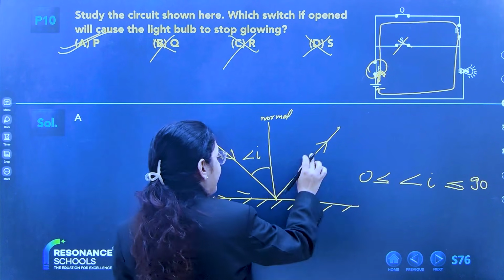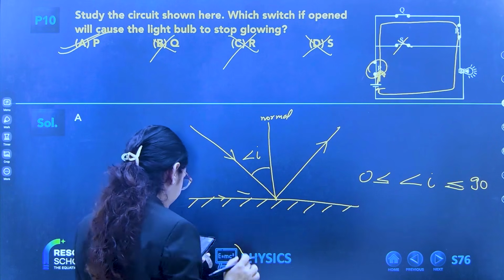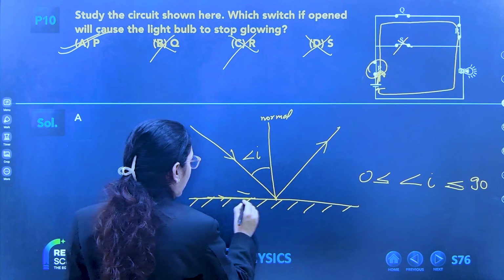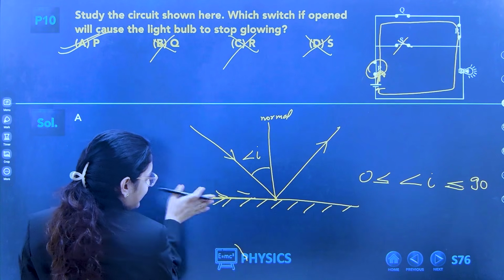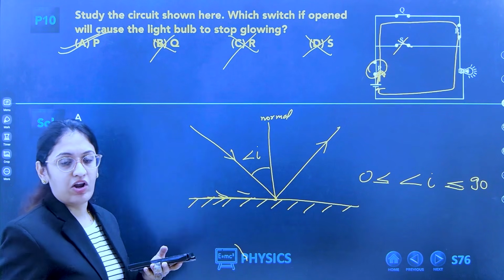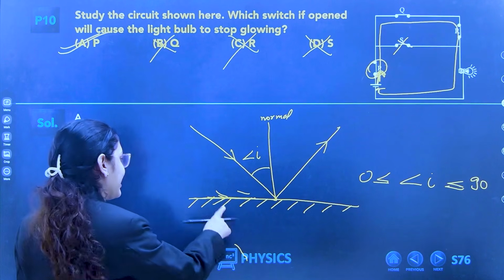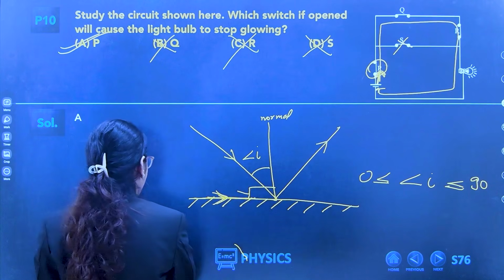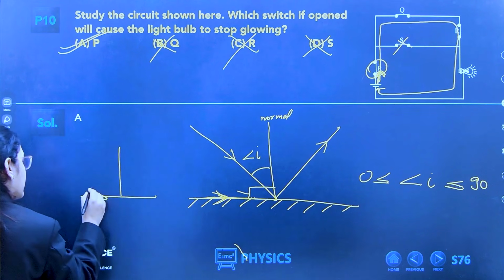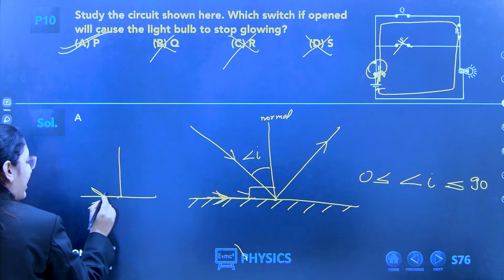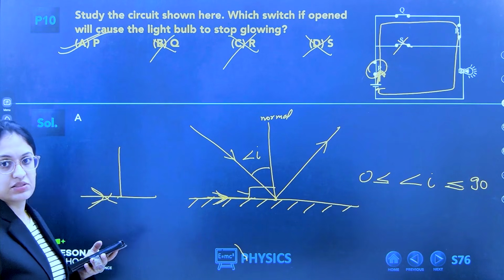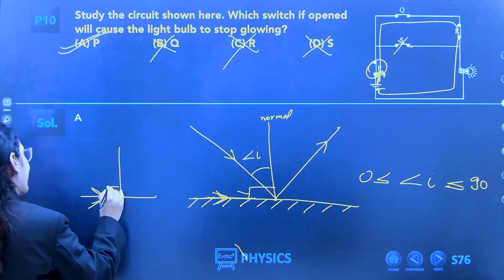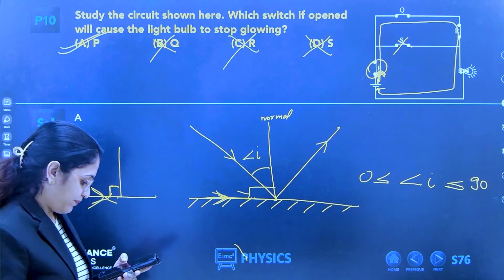Similarly, for the reflected ray, how did we get 90? If light is striking from this side along the mirror, then this angle will be 90. If light strikes like this, it will be reflected back. There is no such case, but mathematically this angle will be 90.